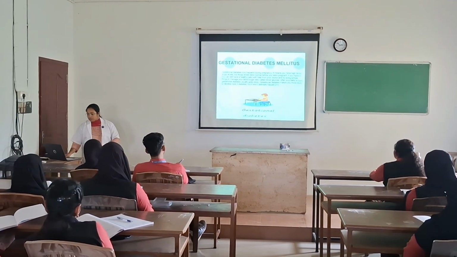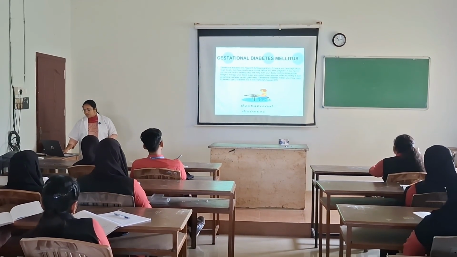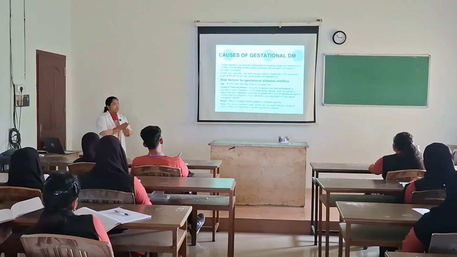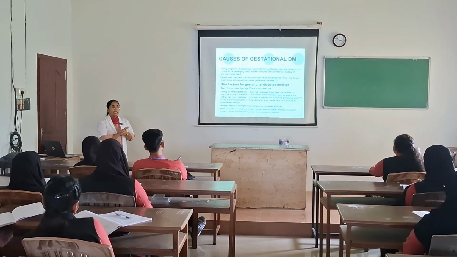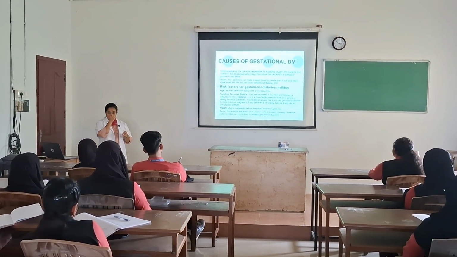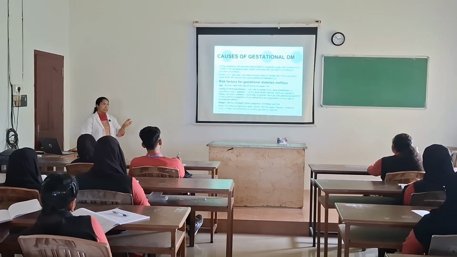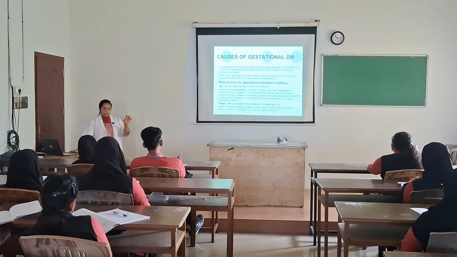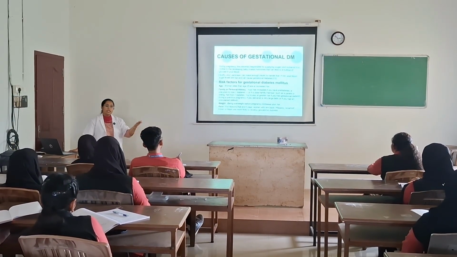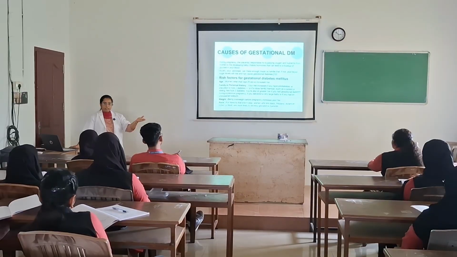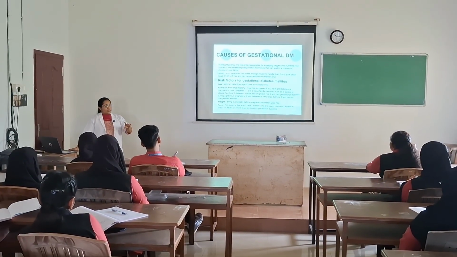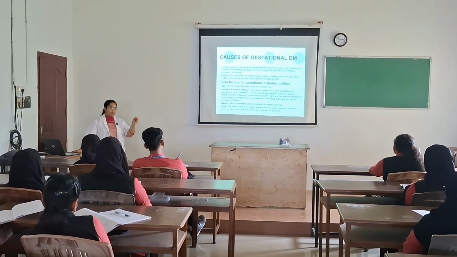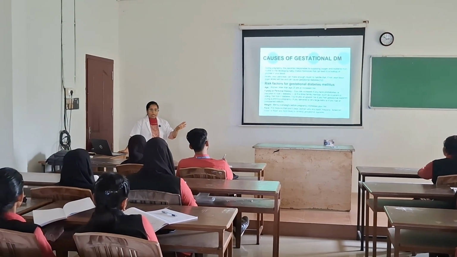Okay. So gestational diabetes we have already discussed. In case of gestational diabetes, it is completely normal that the pregnant women will have diabetes only in that period, second or third trimester. After delivery, the pregnant lady will be normalized with the glucose levels, and the newborn will not be affected with diabetes.